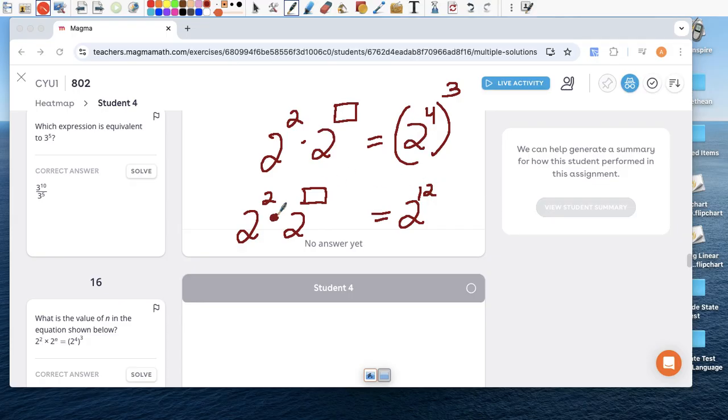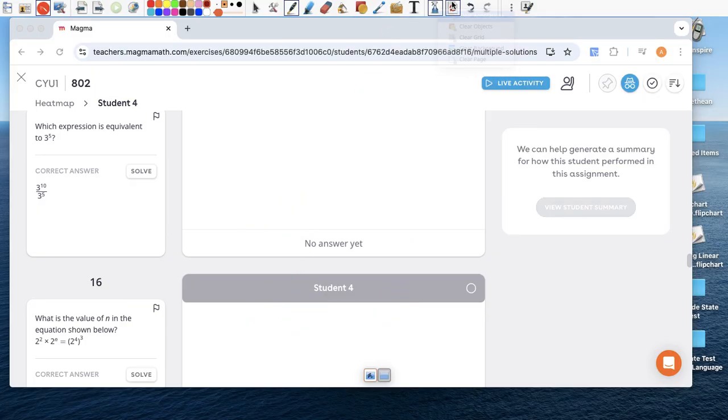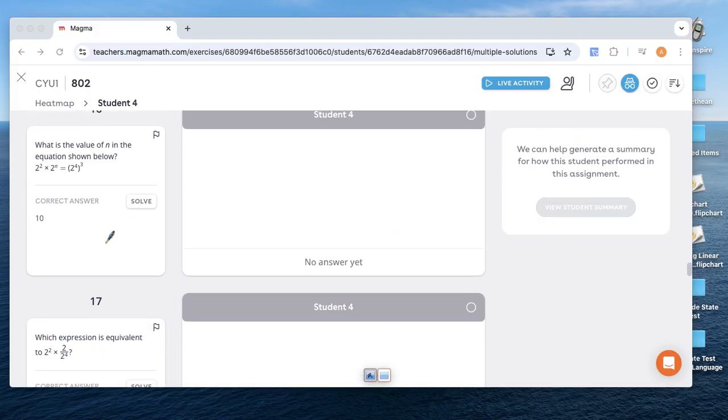Remember, product rule. What am I doing with these two? I'm adding, right? So 2 plus something equals 12. So the answer would be 2 to, and in this box, we're going to write 10. And that equals 2 to the 12. Makes sense because the bases are the same, so you would keep the 2 and you would add 2 plus 10, and that gives you 12. I'm going to find a better way of doing this video.